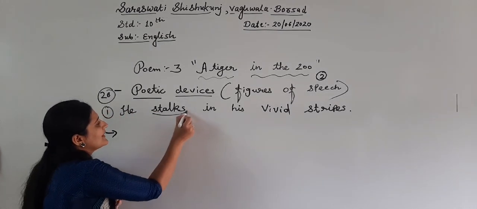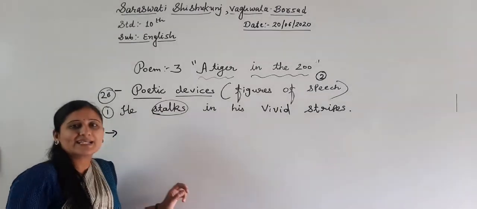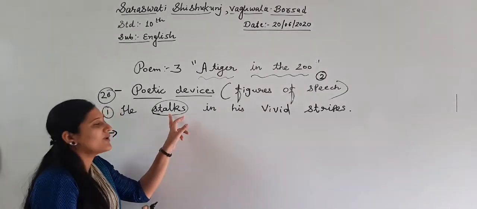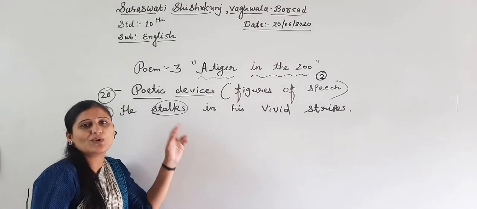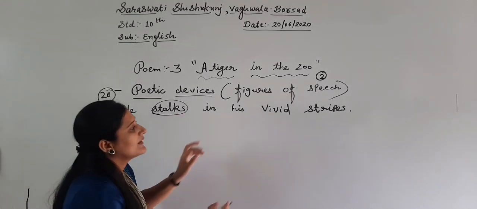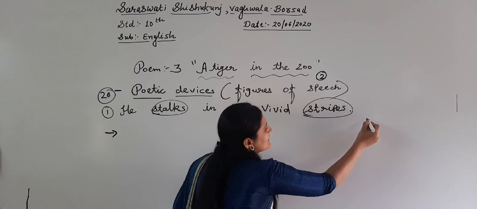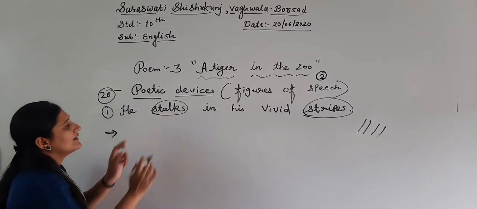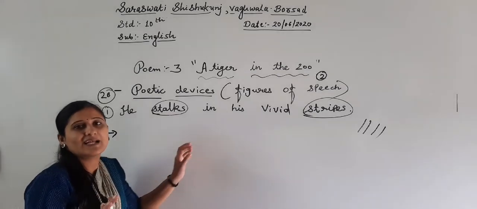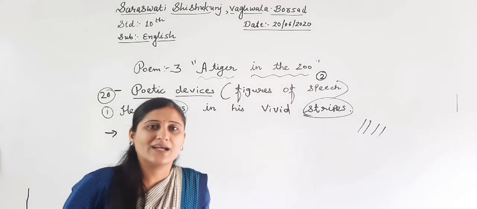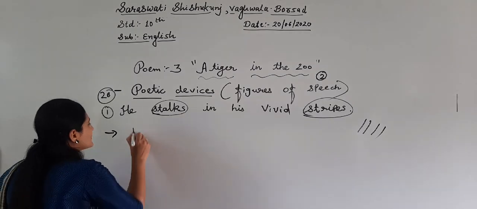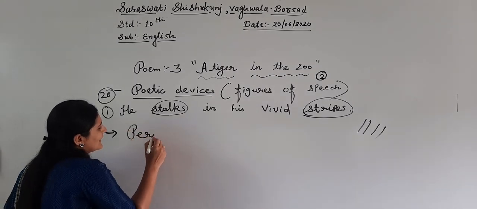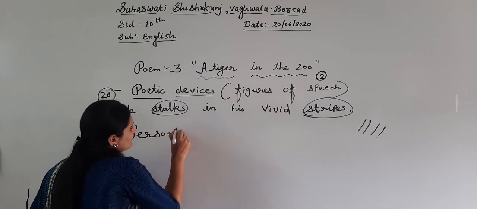See, what is the meaning of stalks? When I explained the poem, I told you stalks means follow, right? Stalks means follow. And stripes, you know, tigers have black stripes on the body, right? So, see, the first figure of speech that we have in this line is personification.